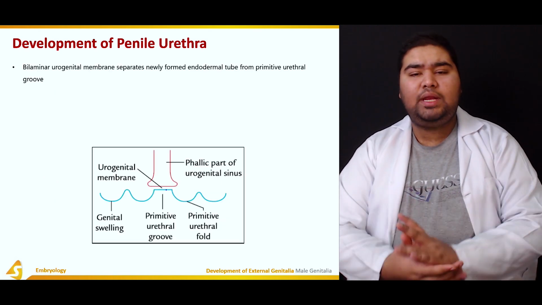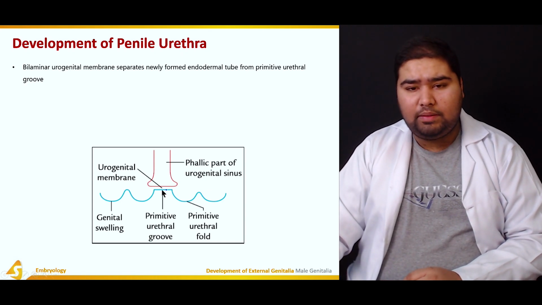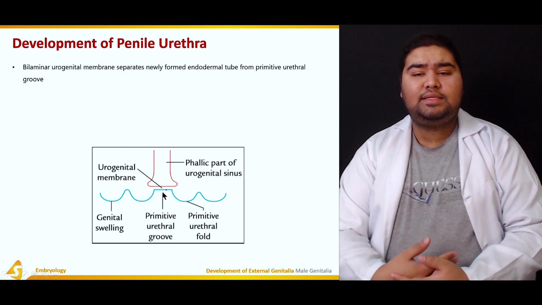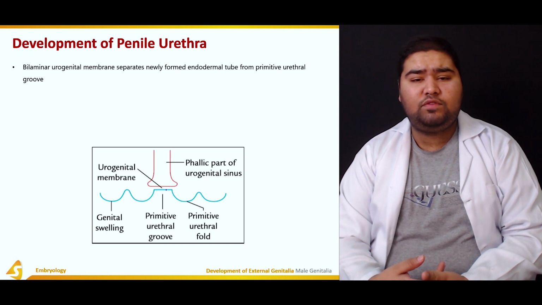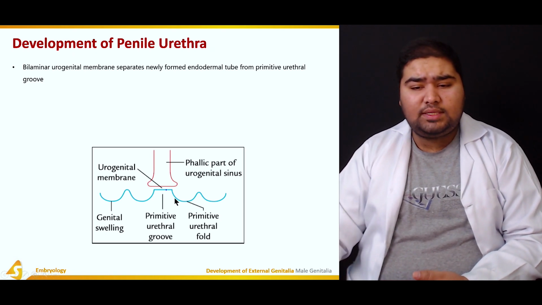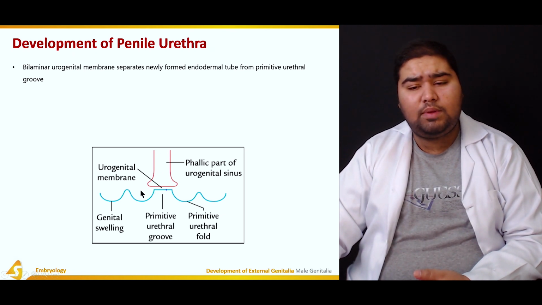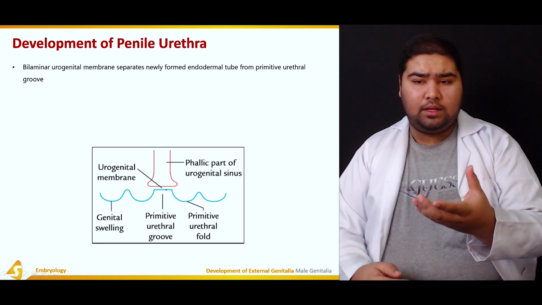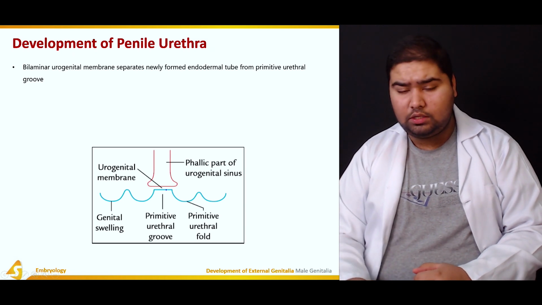A bilaminar urogenital membrane, which consists of two layers, now separates the newly formed endodermal tube from the primitive urethral groove. So this is the primitive urethral groove, and this is the newly formed endodermal tube. There's a urogenital membrane in between that is separating the primitive urethral groove and the endodermal tube.